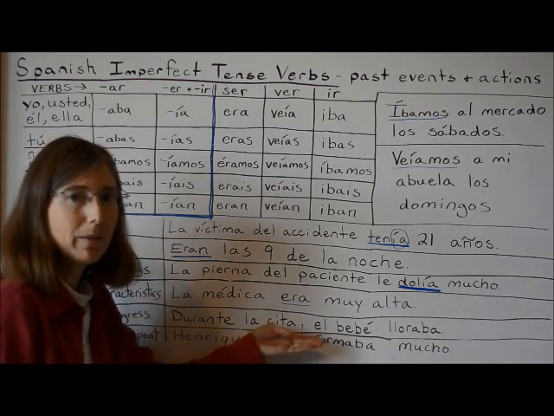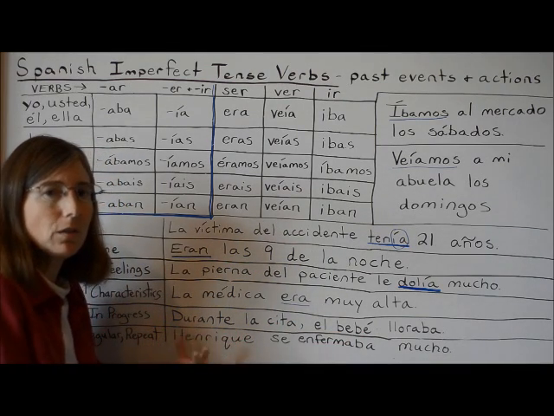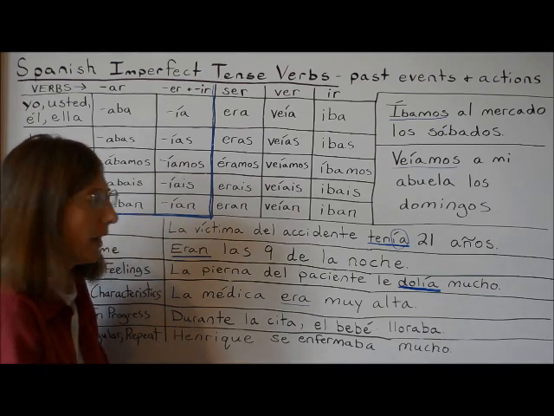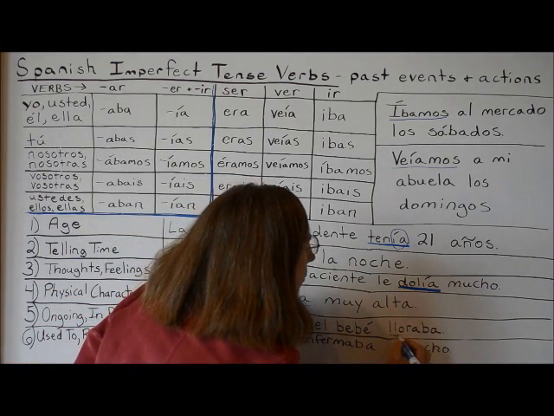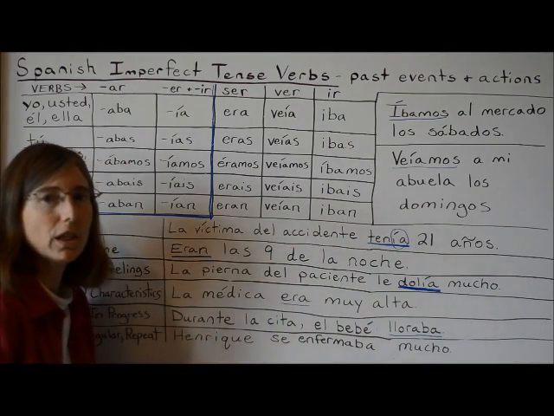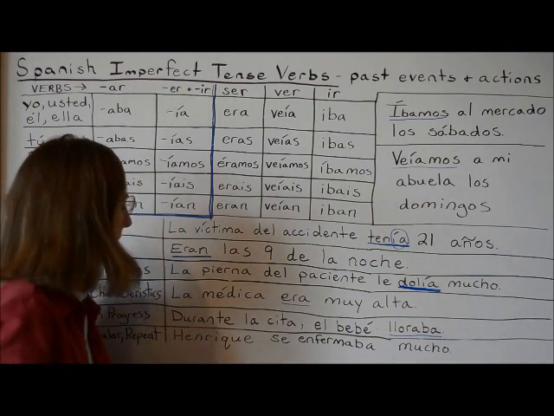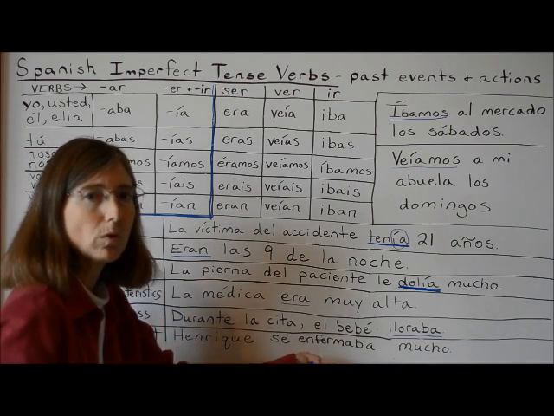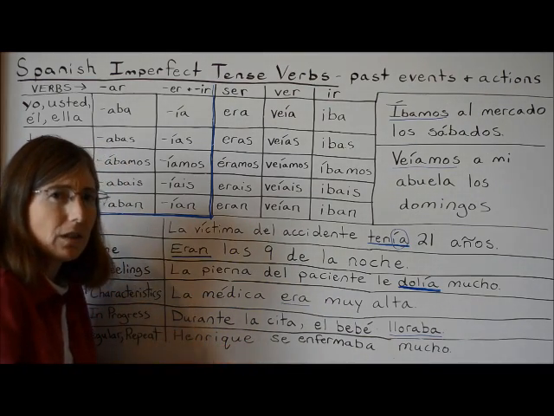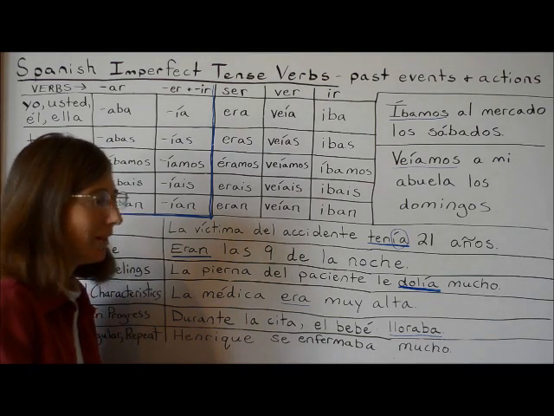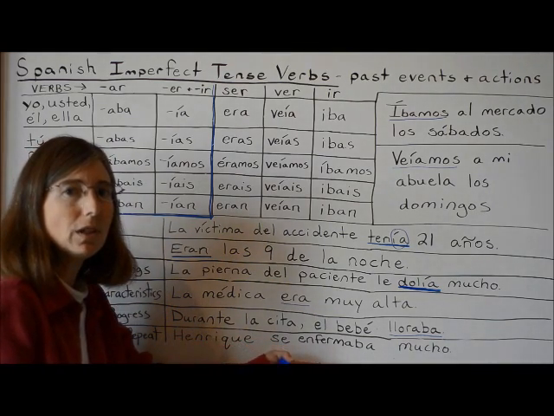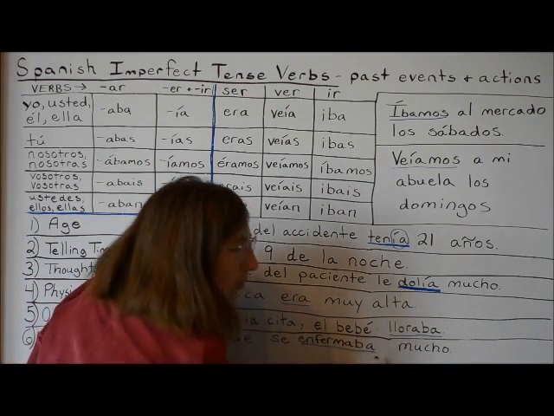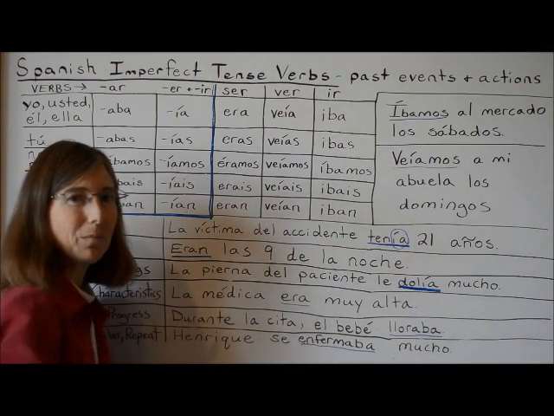Durante la cita, el bebé lloraba. So this is an action that was ongoing in the past. During the appointment, the baby was crying. So we have lloraba conjugated in the imperfect tense. Enrique se enfermaba mucho. So this is an action that happened repeatedly or on a regular basis in the past. Enrique used to get sick a lot. So we have enfermar conjugated in the imperfect tense.